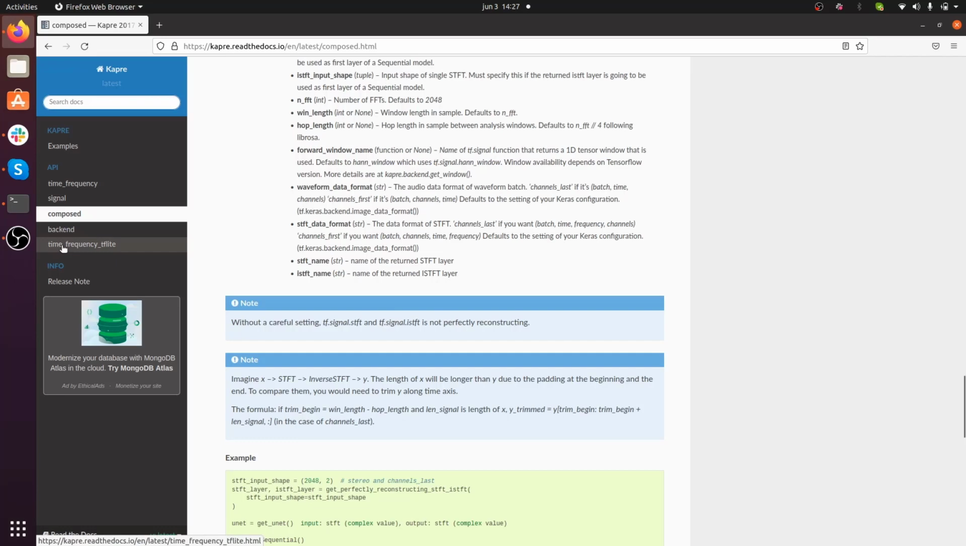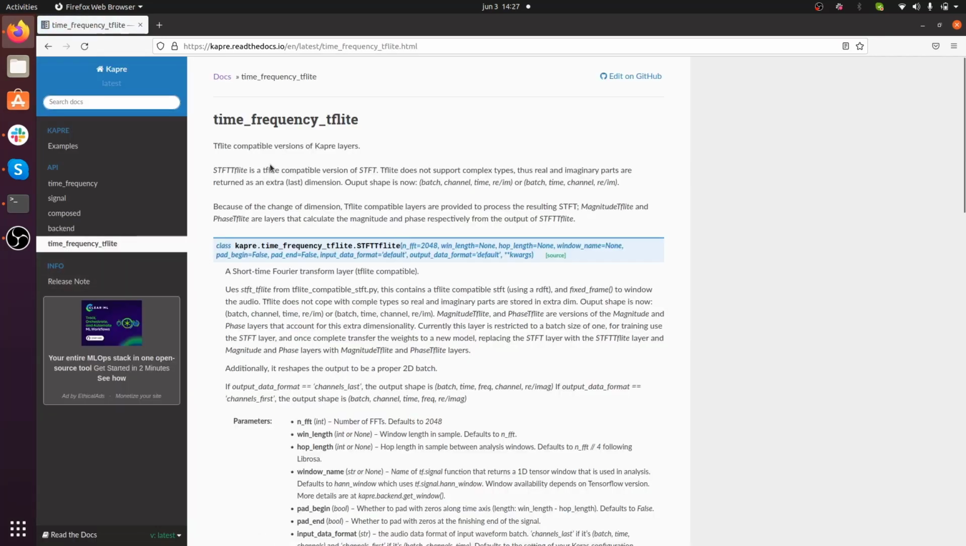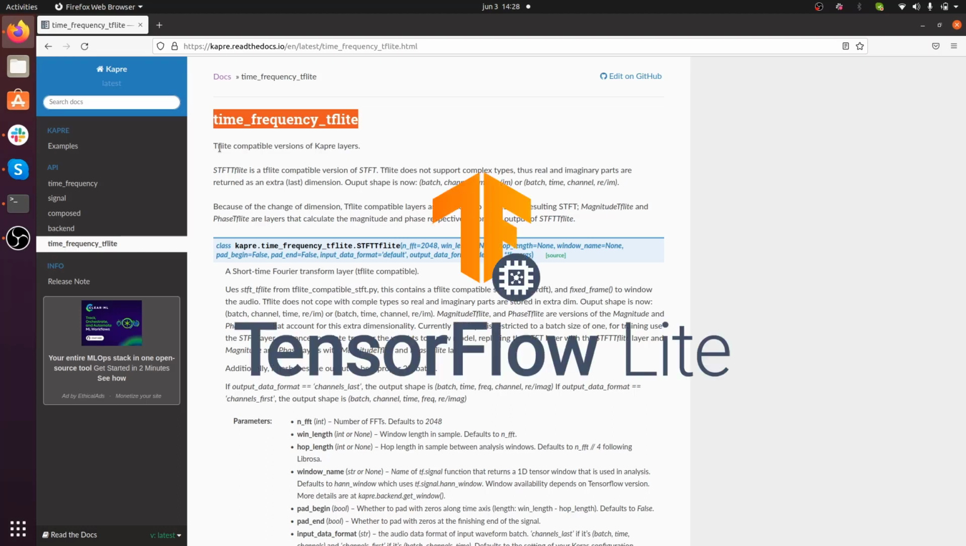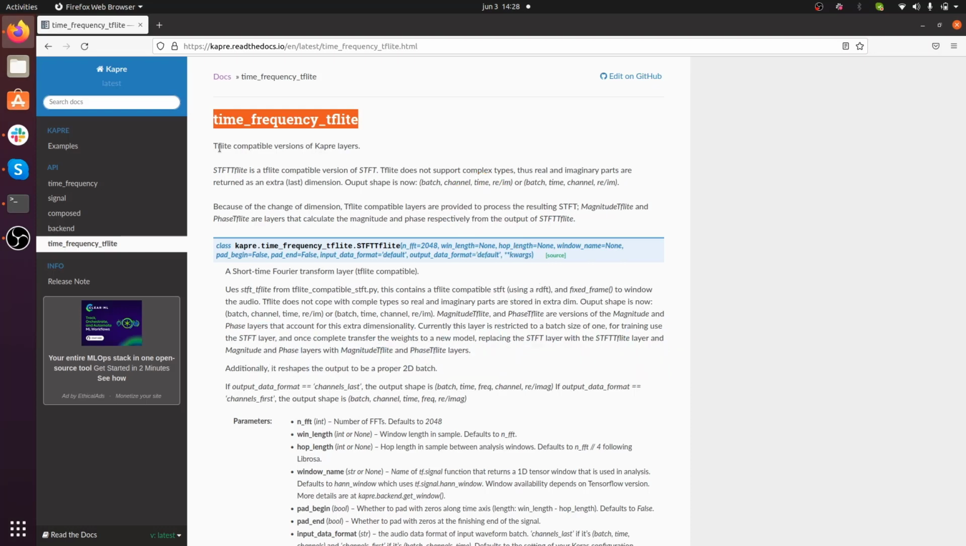Okay, so now we'll skip to the time frequency TF Lite module. This is something very interesting because it provides a bunch of audio transformations that are compatible with TF Lite. Now, what's TF Lite? If you're not familiar with that, I really encourage you to check it out. TF Lite stands for TensorFlow Lite, and it's a lightweight version of TensorFlow, which runs deep learning models on edge devices like the Raspberry Pi or Arduino.